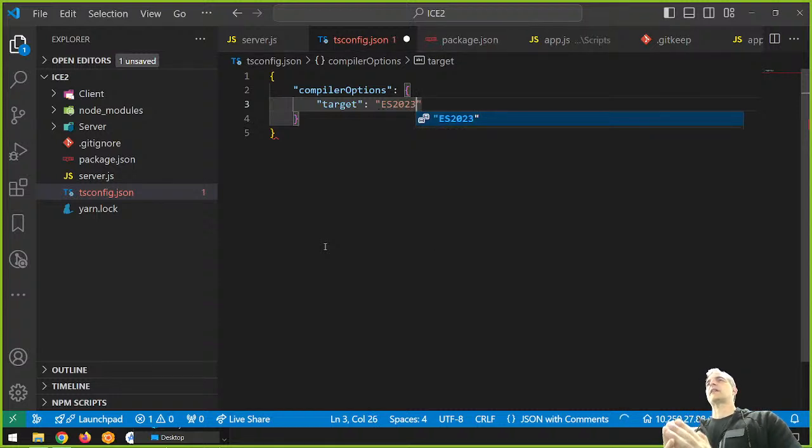Now, here's something. Why not ES 2024? Because we're in 2024 right now. Why not ES 2024? For the people that are online, anyone know? Remember, ES stands for ECMAScript, the thing that JavaScript is based on. Why not ES 2024? Because ES 2024, my friends, isn't made yet. It's made in July, usually, of the same year. So this July, ES 2024 is most likely going to be out. So ES 2023 is okay.